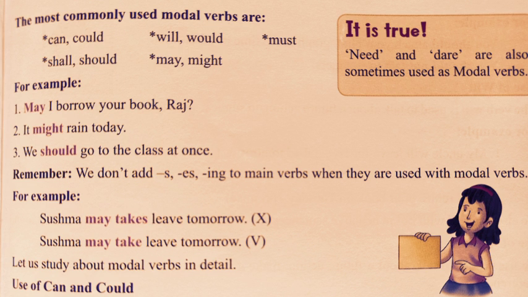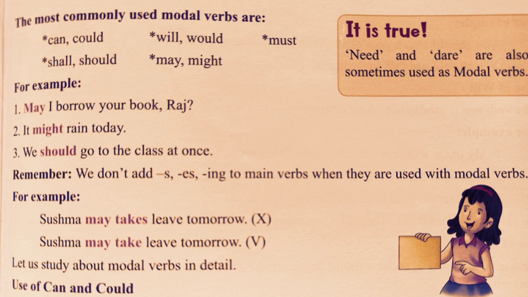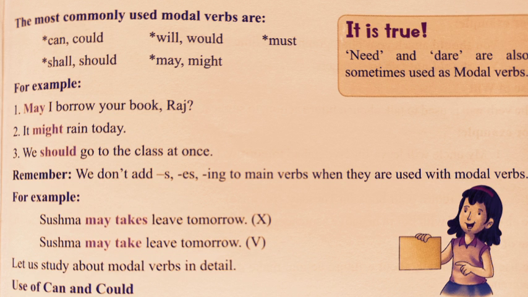As you can see, "May I borrow your book, Raj?" This is a question which is asked to Raj, the first person is asking the question to Raj. Now what is happening here? That person is asking for permission, that may I borrow your book? Like that person is asking or confirming.